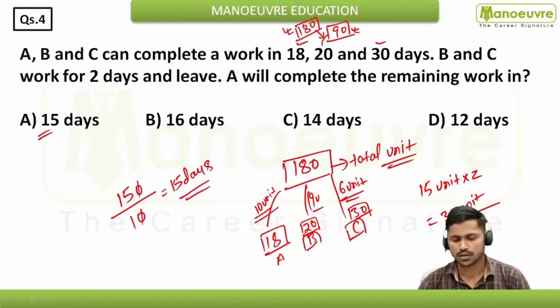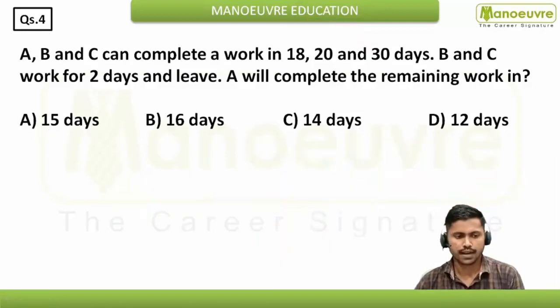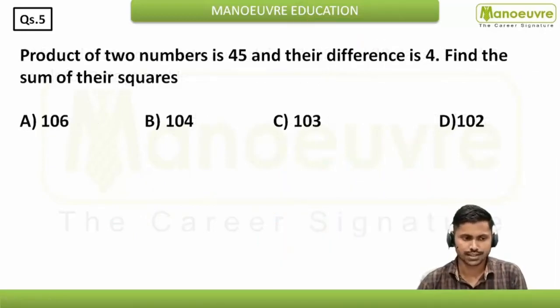Okay, hope you are understanding. Let's move ahead and see the next question, that is question number 5. Product of two numbers is 45 and their difference is 4. Find the sum of their squares. Here, this is simple number crunching you will do. You will get your answer.